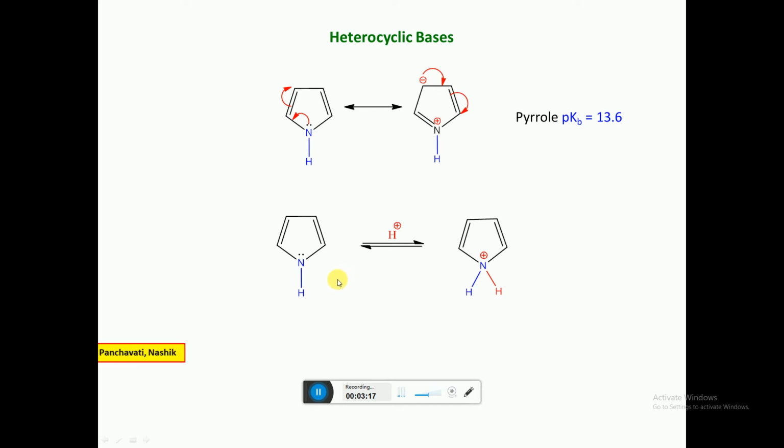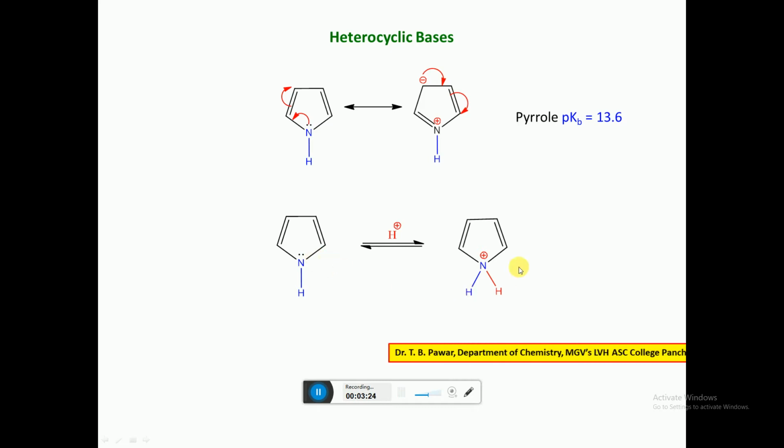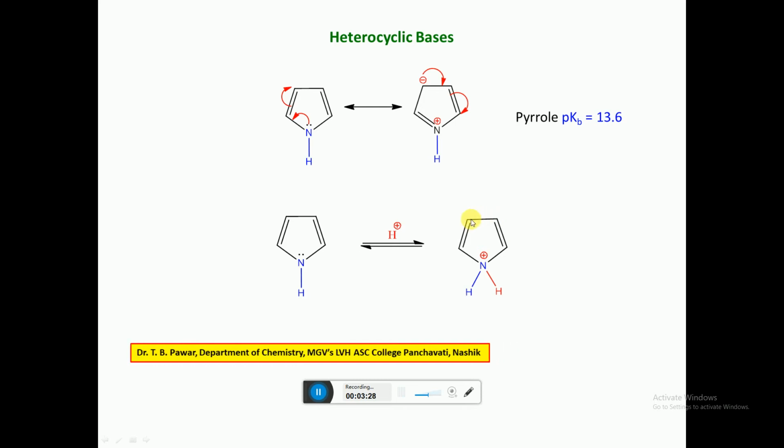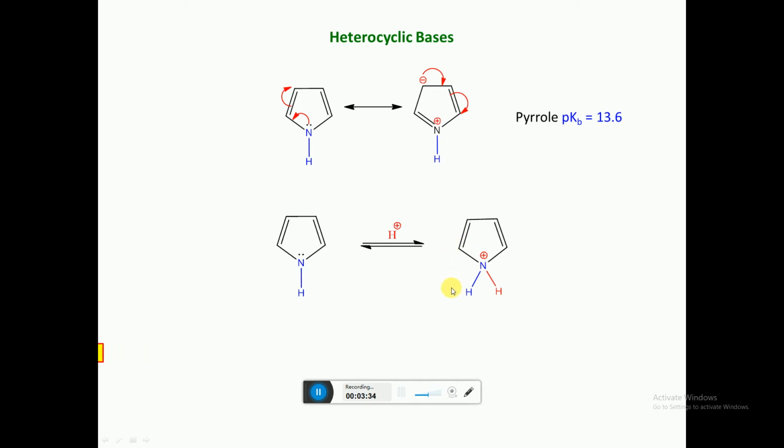Here in the second example, if pyrrole is protonated, then there is formation of this intermediate, this conjugate acid.